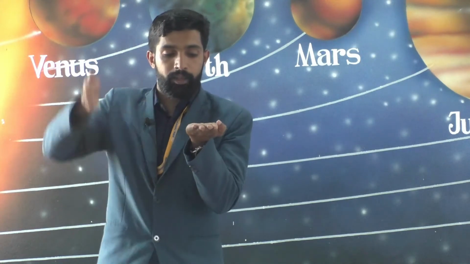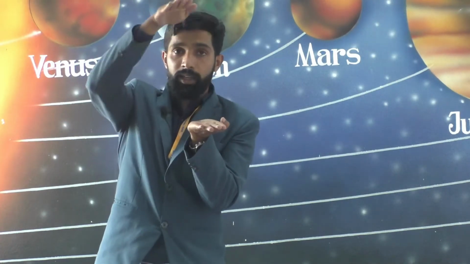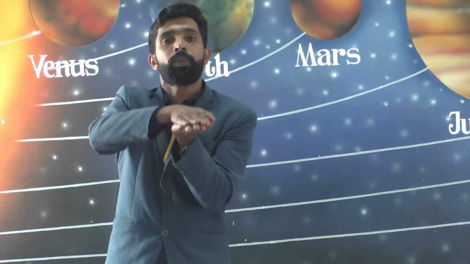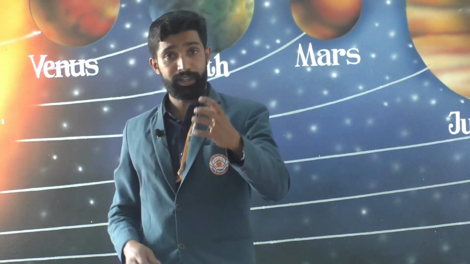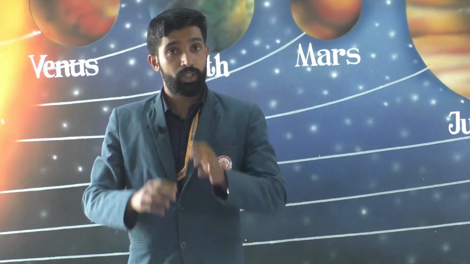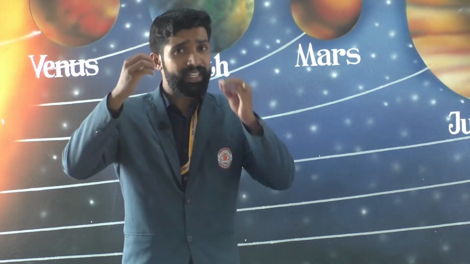One layer, lower layer, then the next layer, then the next layer, like that. So atmospheric pressure can be defined as the force exerted by a column of air due to its weight at a particular place on Earth's surface.